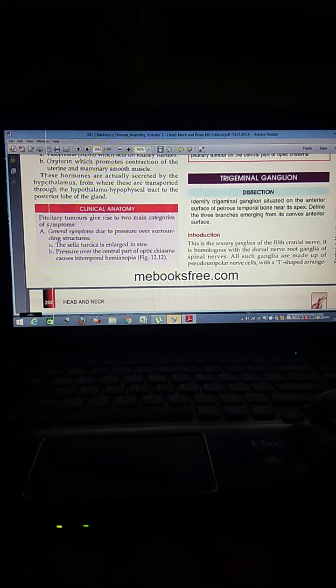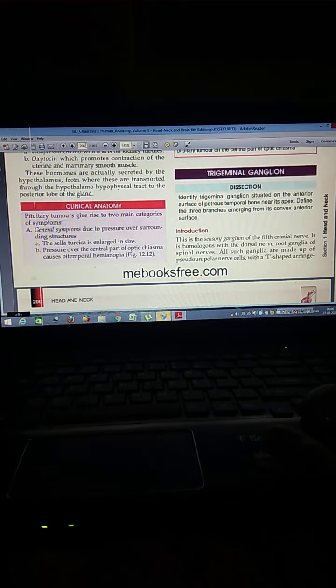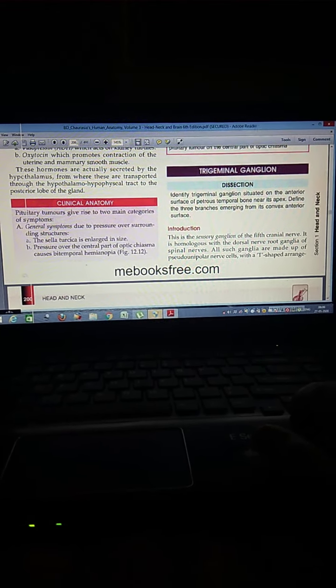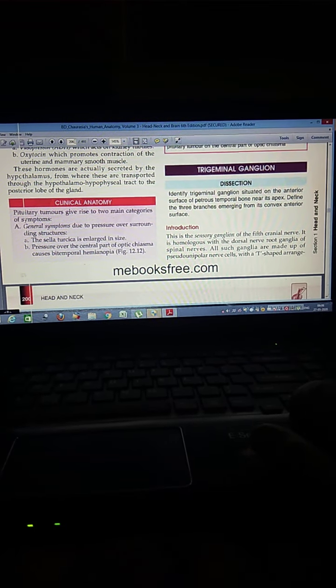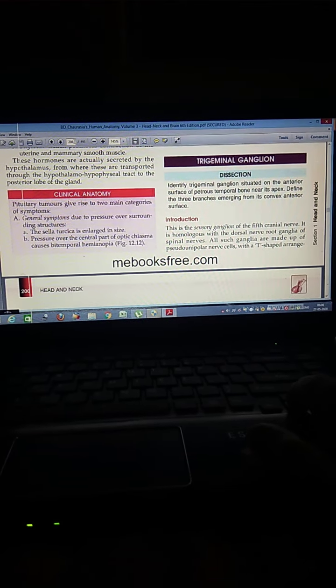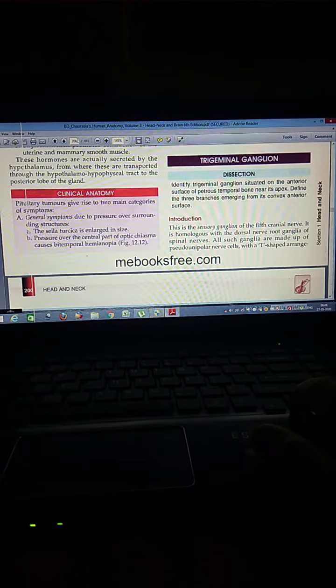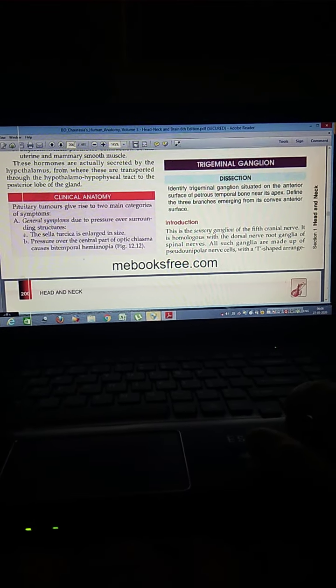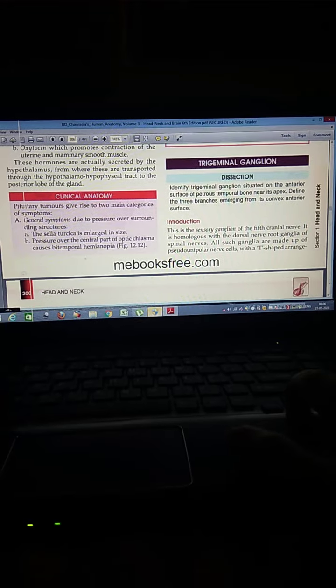Now clinical anatomy. Pituitary gland tumors give rise to two main categories of symptoms. General symptoms are due to pressure over surrounding structures. The sella turcica enlarges, with pressure around the central part of the optic chiasma, and pressure over the hypothalamus causes hypothalamic syndrome, and a large tumor may open into the third ventricle.